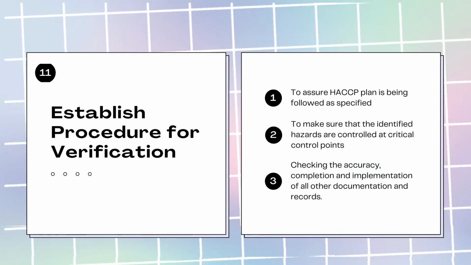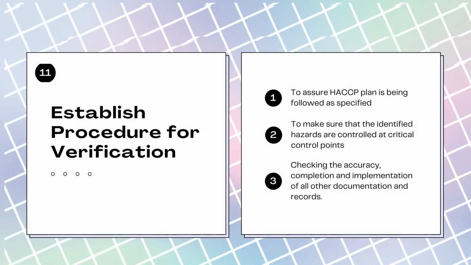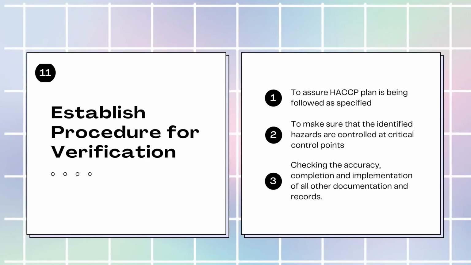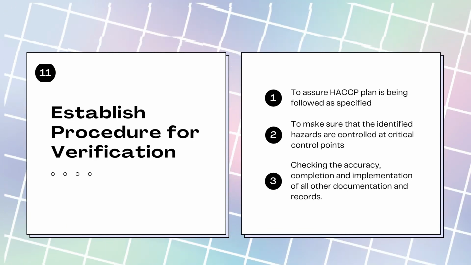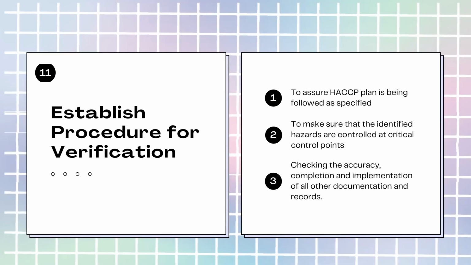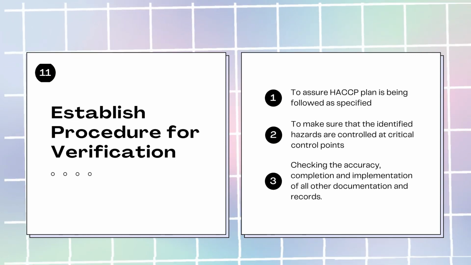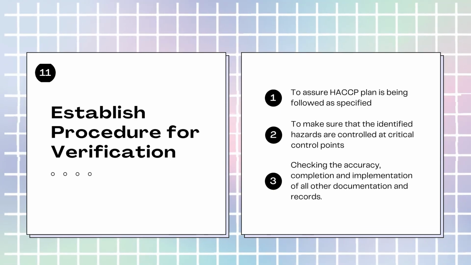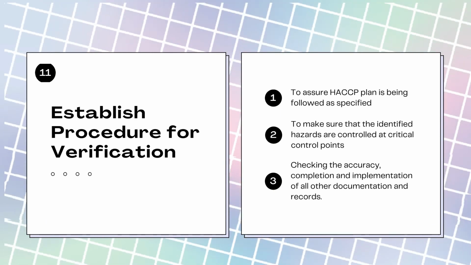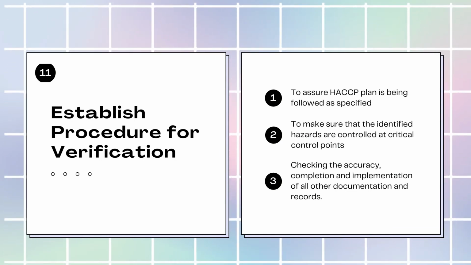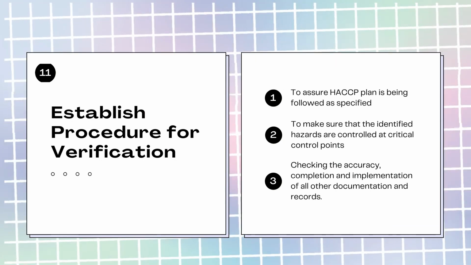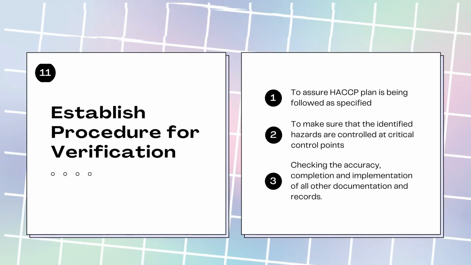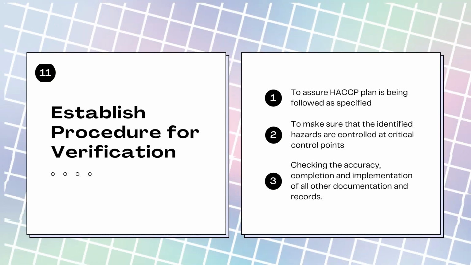Establishing procedures for verification is the 11th step in the HACCP implementation. Verification of the procedure is done by the HACCP team. Verification is performed to ensure that the HACCP plan is followed as specified in terms of composition, processing, and intended use. Furthermore, the HACCP team verifies that the identified hazards are controlled at critical control points as described in the HACCP plan. Finally, it ensures the accuracy, completion, and implementation of all documentation and records, including written summaries and other appropriate documentation demonstrating that the HACCP system is properly implemented.